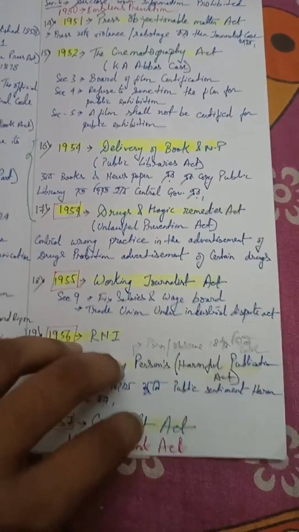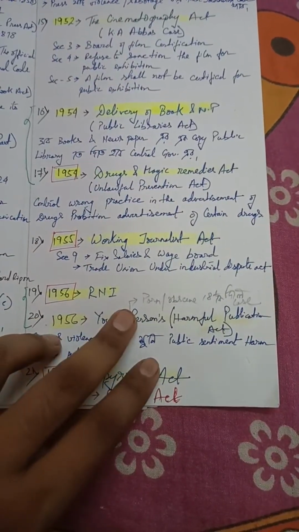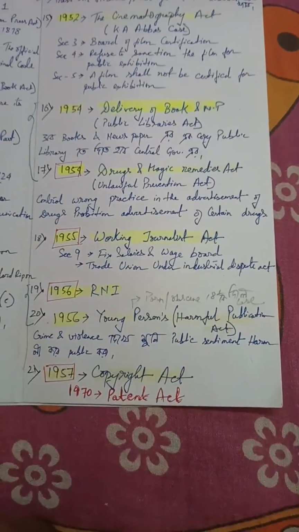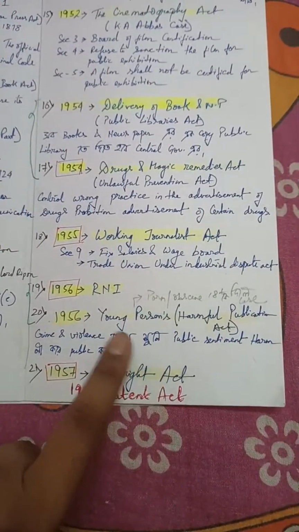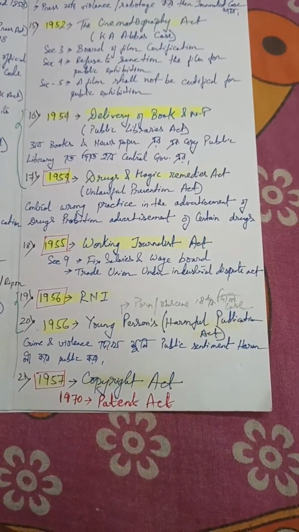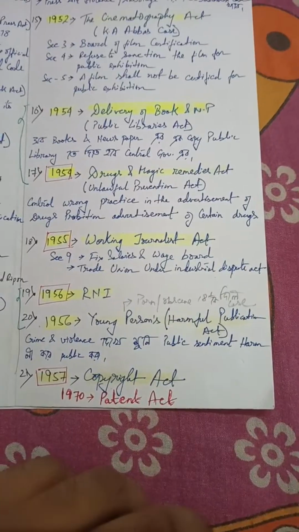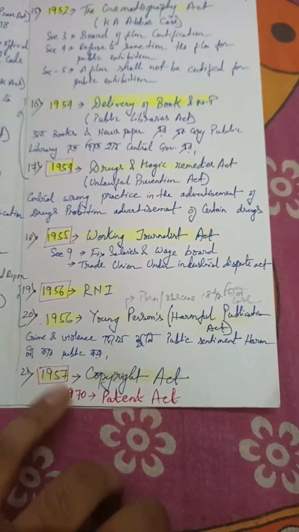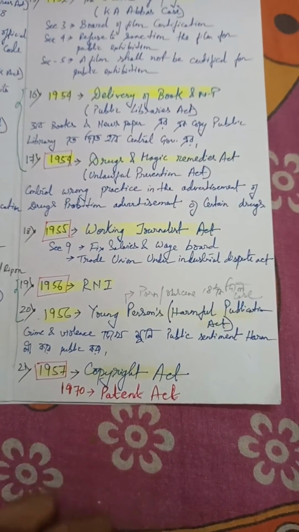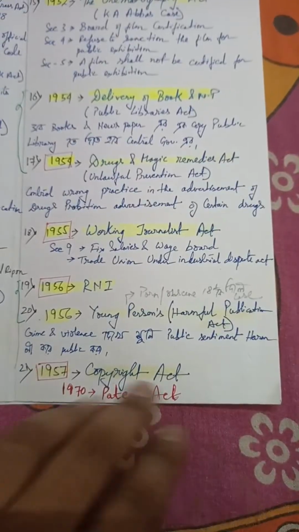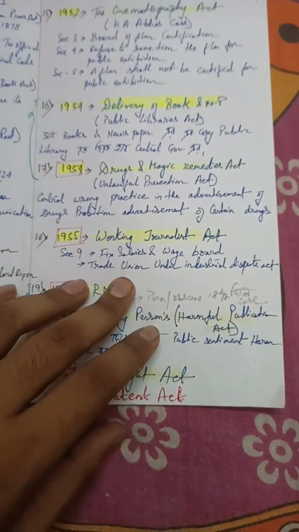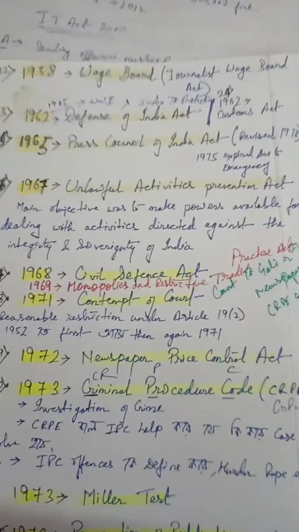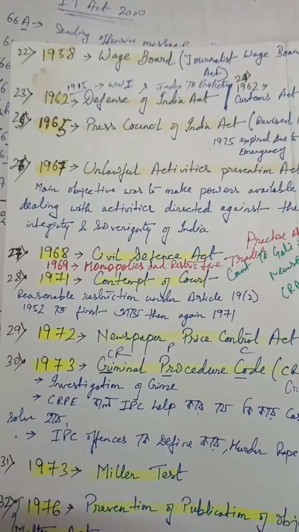Coming to the next part, 1956 is RNI, the Registration of Newspapers. In 1956 we also have the Young Persons Harmful Publications Act: crime and violence must not be shown and sentiments must not be harmed. This is for children. Then in 1957 we have the landmark Copyright Act, with which came the Patent Act and the Right to Information Act and all. After that we have the Wage Board, the Journalists Wage Board Act in 1958.